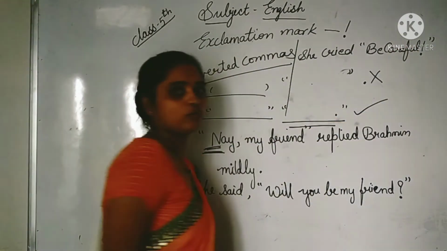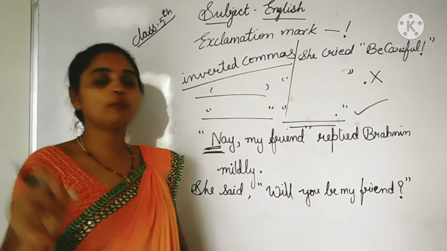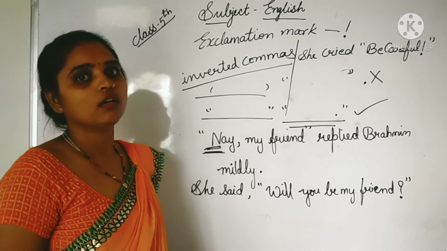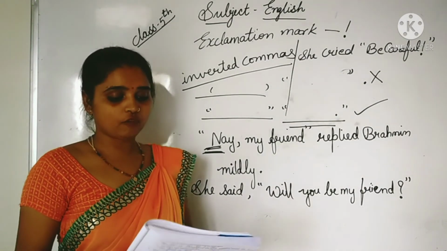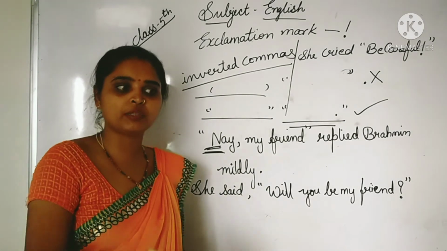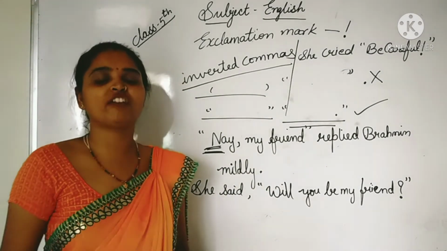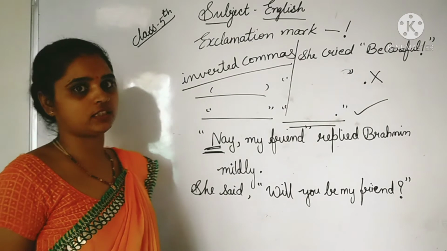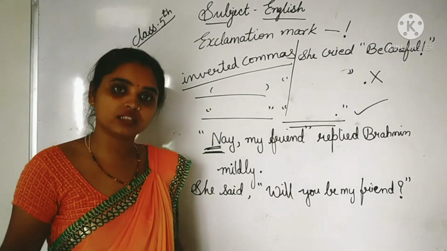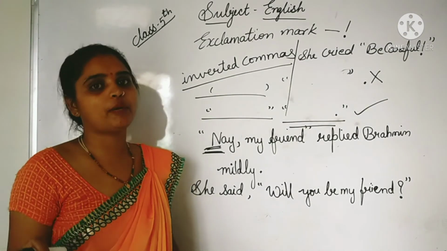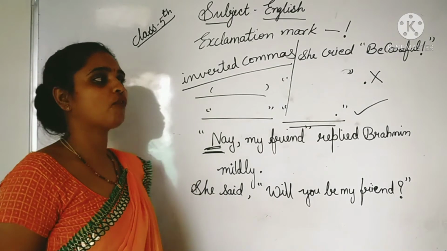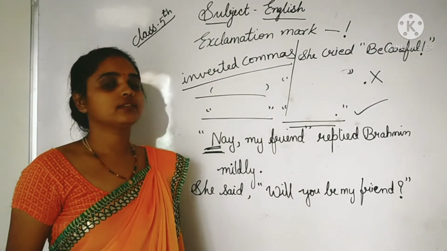In this way, the exclamation mark will be put before the closing inverted commas. Okay, next is if the whole sentence is an exclamation, meaning the entire sentence is made of words expressing surprise, then we have to close the inverted commas completely, and only after that use the exclamation mark. Now I hope you have understood. So now we will start. Let's try 7. Okay.